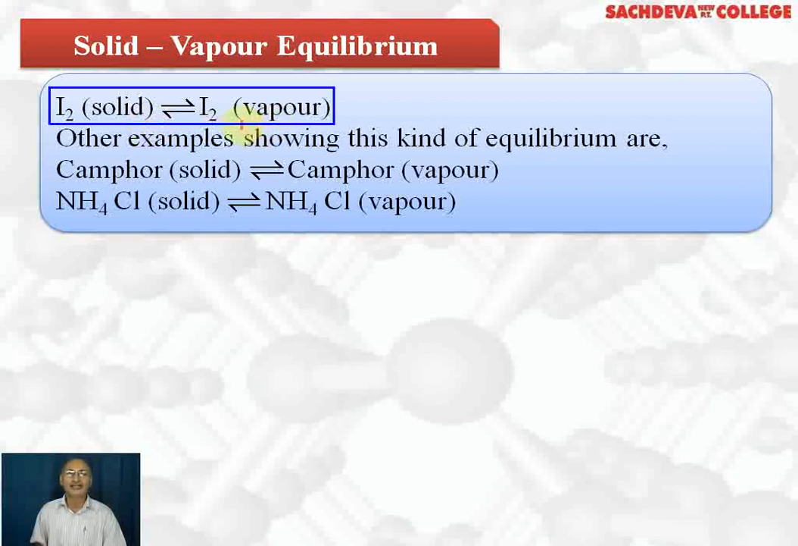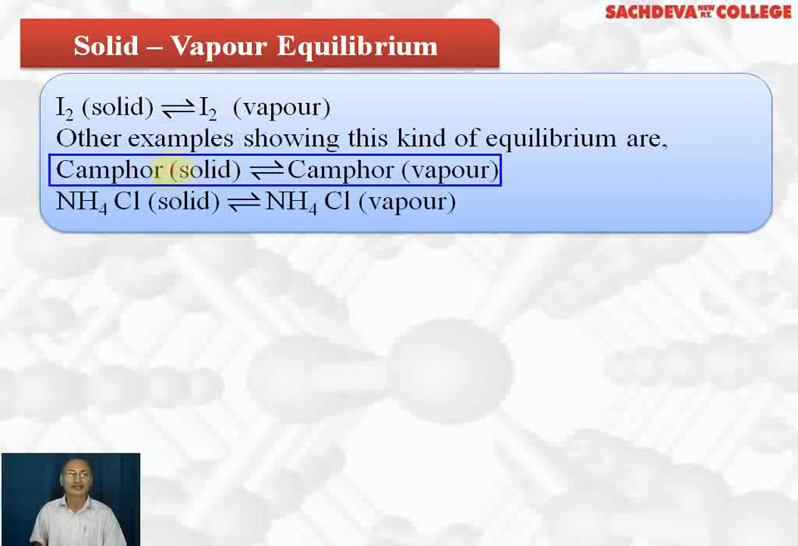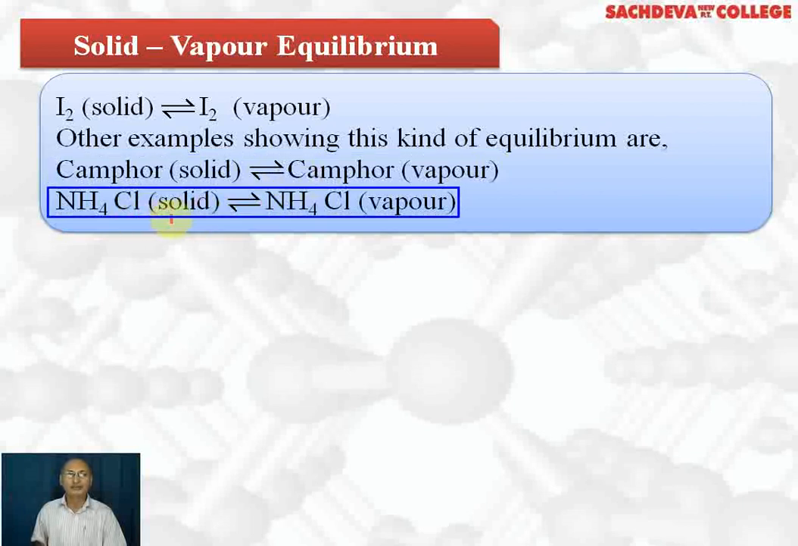And since iodine gives violet vapors, those violet vapors will be clearly visible, and at that temperature the intensity of the violet color will become constant when the equilibrium is reached. Similarly, solid camphor can also sublime, and there is an equilibrium between solid camphor and camphor vapor. This is another example of solid-vapor equilibrium. Solid ammonium chloride can sublime, and there will be an equilibrium between solid ammonium chloride and ammonium chloride vapors. All these are examples of solid-vapor equilibrium.